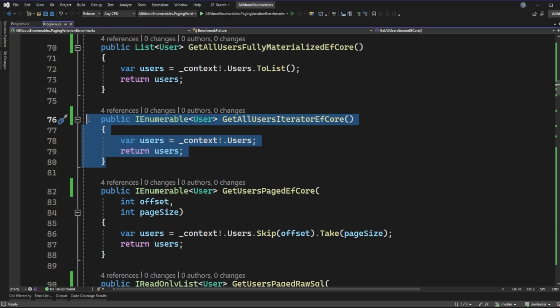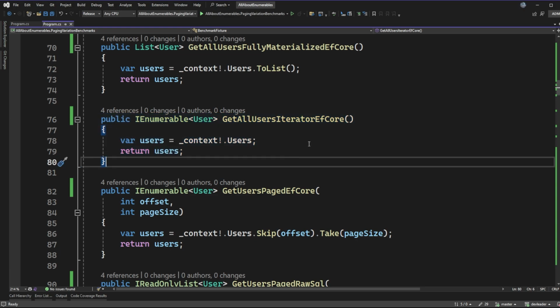But the point here is that this is supposed to be an iterator. I, in fact, cannot guarantee that because I don't know what it's doing under the hood for Entity Framework Core. So this one might not actually be an iterator. So we might see some interesting results for this one that don't line up with iterator usage.